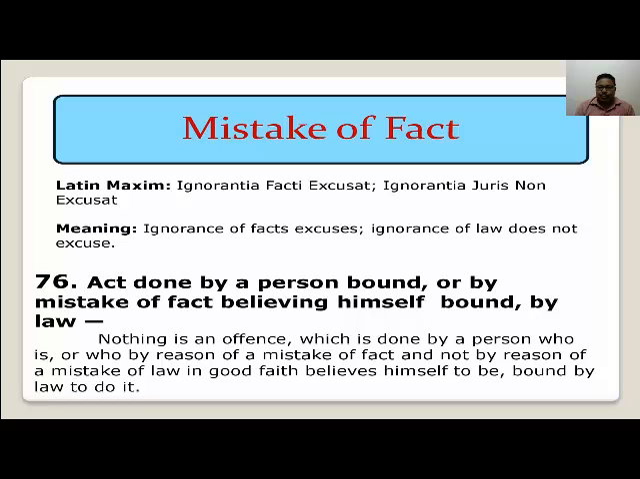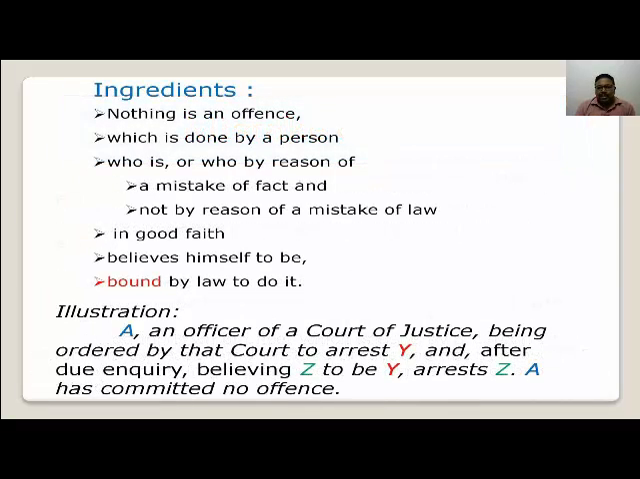The first provision in this relation is section 76, which deals with an act done by a person bound by law, under a mistake of fact, believing himself to be bound by law. Section 76 says that nothing is an offense which is done by a person who is, or who by reason of mistake of fact and not by reason of mistake of law in good faith believes himself to be, bound by law to do it.